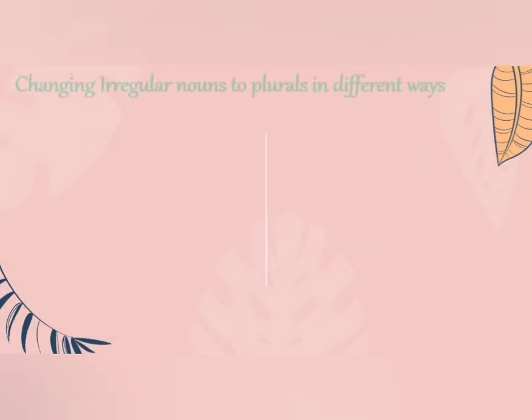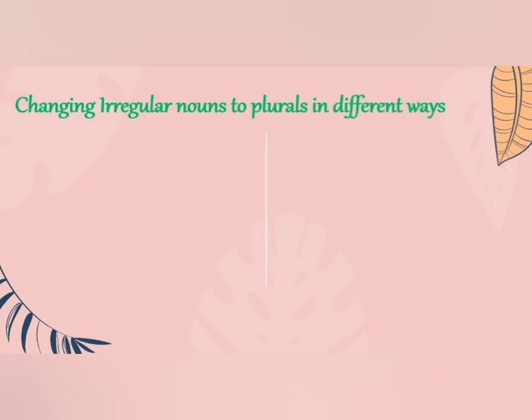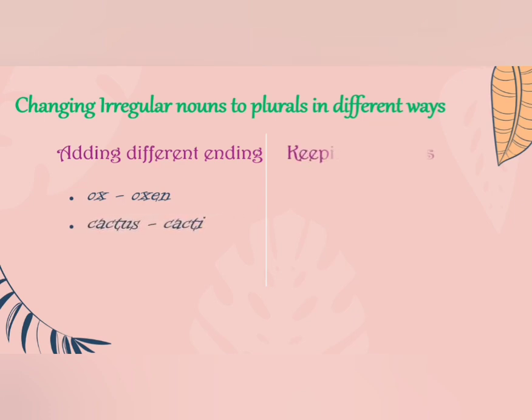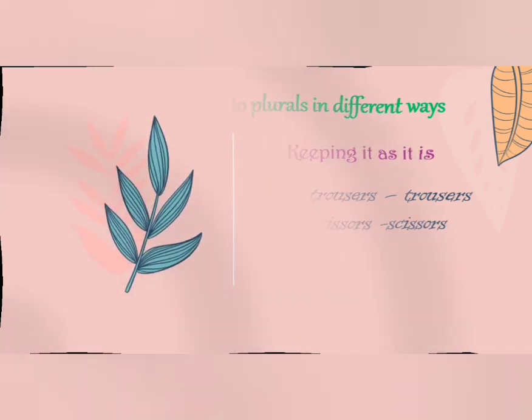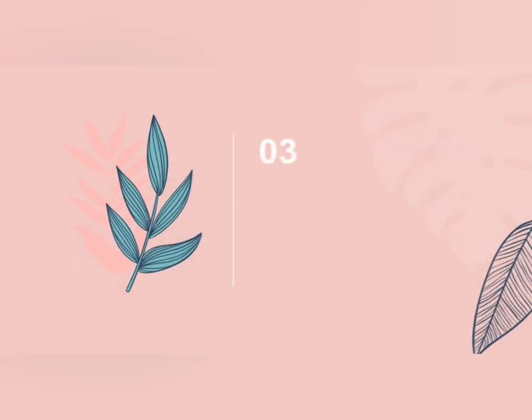We have another way also for changing it to plural. Adding different ending. Ox, oxen. Cactus, cacti. And there are some words which seem to be plural only but are not changed. Trousers, trousers. Scissors, scissors. Let's see the last chapter, gender.